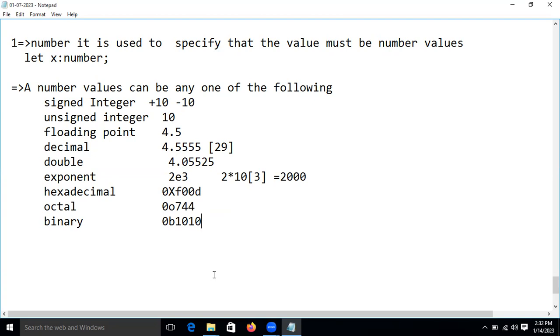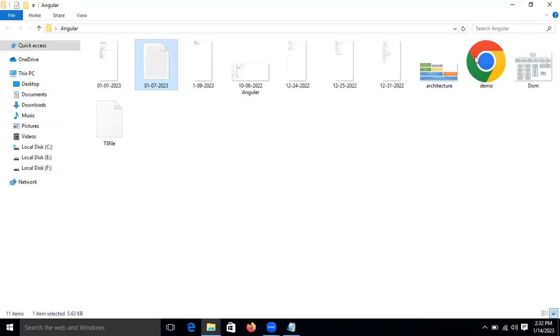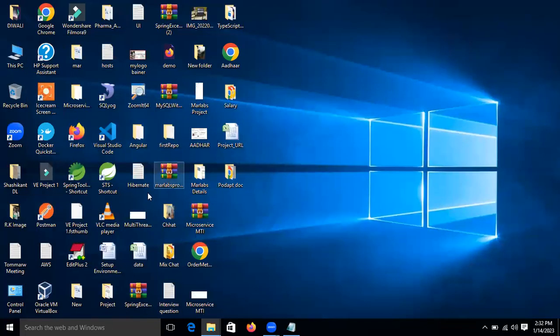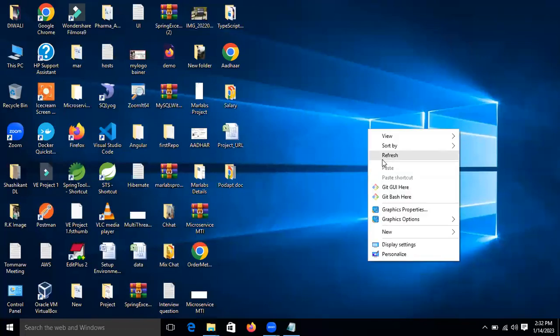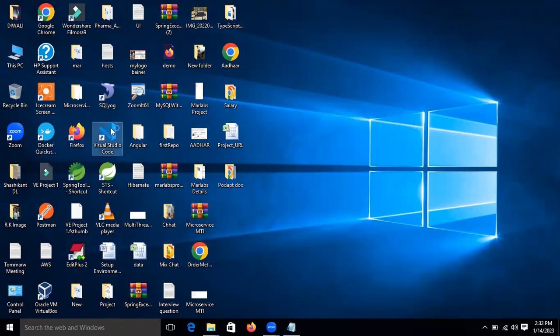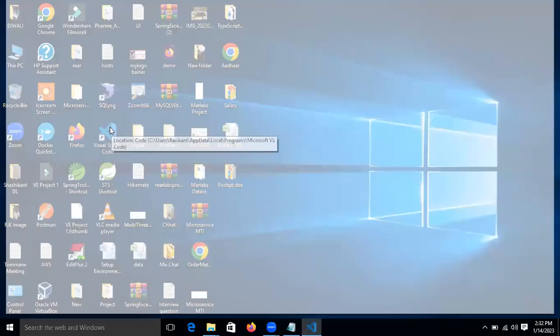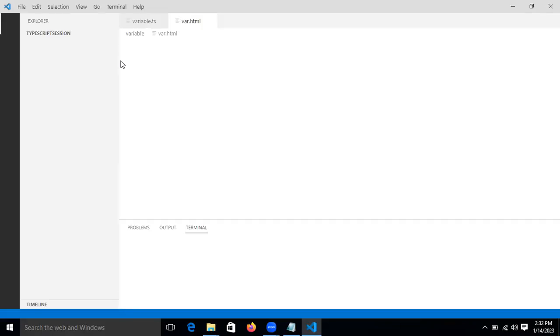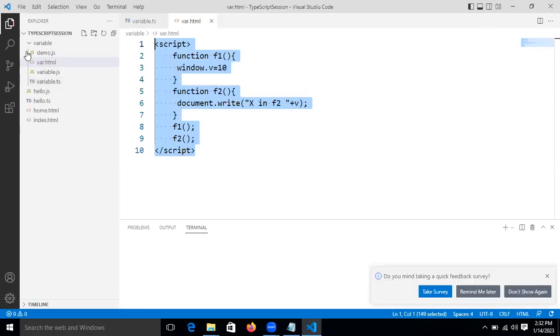Now let's see these things practically, guys. We will see whether these are supported by our number type or not. Last time we declared those variables.